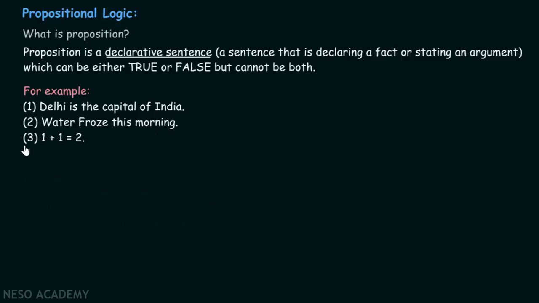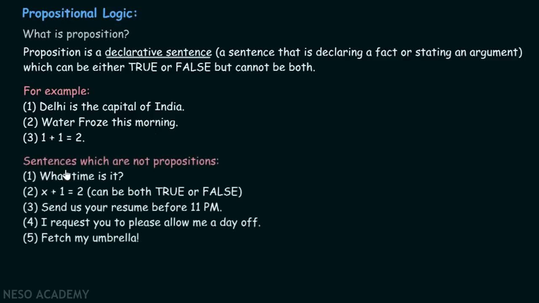Now, let's consider some more sentences which are not propositions. What time is it? This is not a proposition because this is not a declarative sentence. It is asking something. What time is it? It is not declaring a fact. Therefore, it is not a proposition.